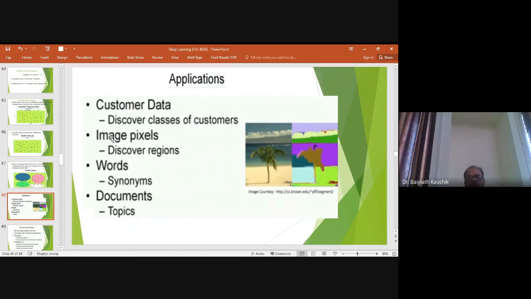Now we come to some applications of unsupervised learning problems. It can be applied to a variety of problems where we are not interested in finding some output in response to the input.